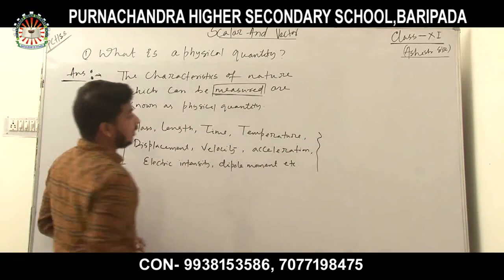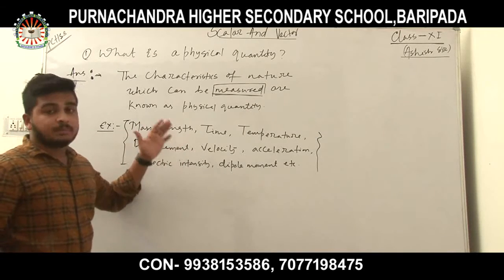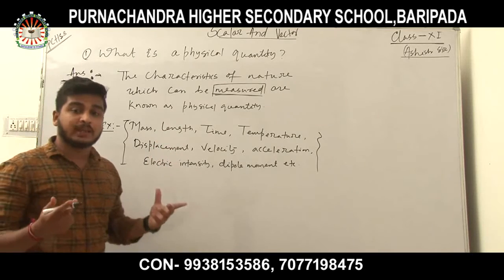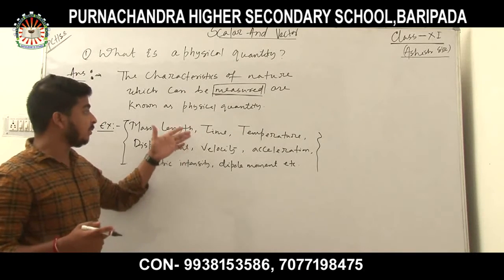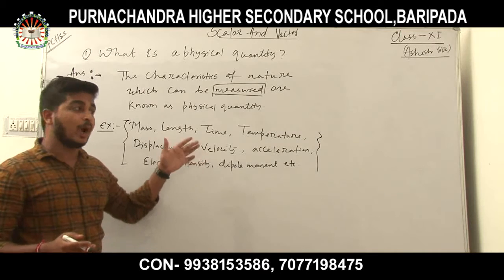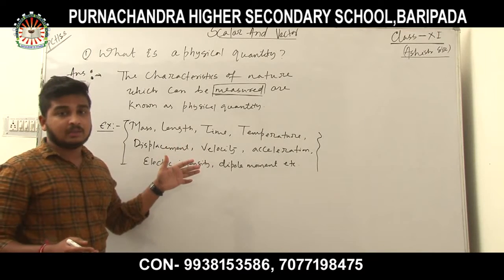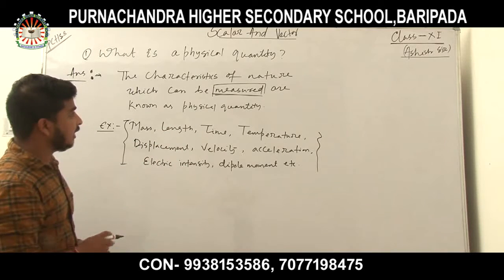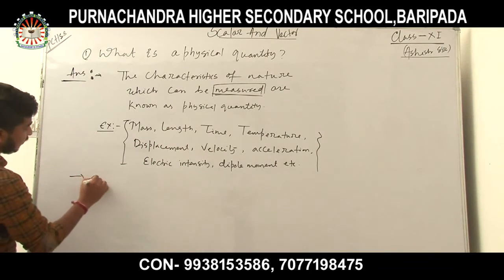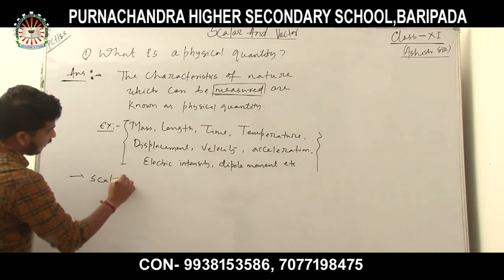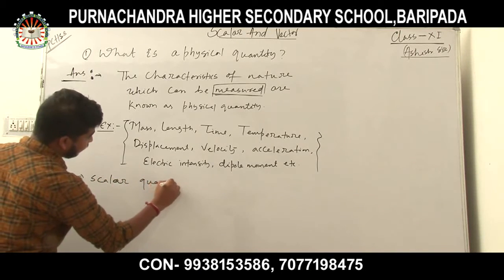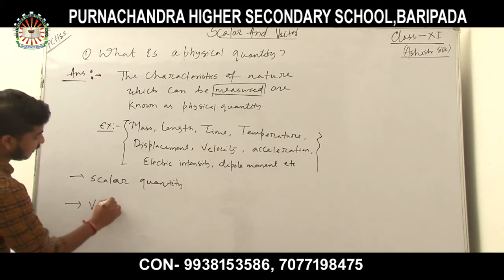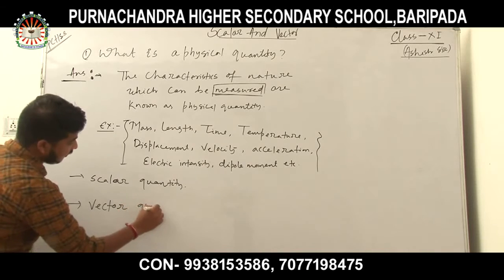These physical quantities can be categorized into two types. According to the nature of the physical quantity, these quantities can be separated into two categories. First one is scalar quantity, that is, scalar physical quantity, and the second one is vector quantity.